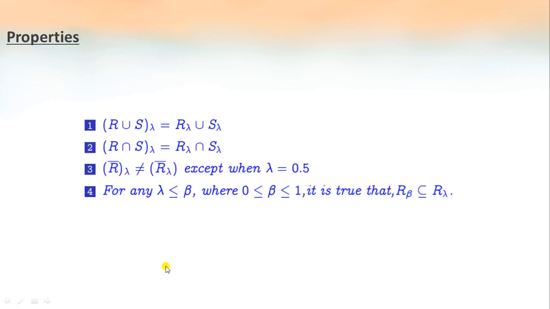And these are the properties of relation. Union: R union S whole lambda equals R lambda union S lambda. Similarly for intersection, R lambda intersection S lambda. And the complement will not be the same, except when lambda equals 0.5. Similarly, for any lambda less than or equal to beta, where 0 is less than or equal to beta less than or equal to 1, it is true that R beta is a subset of R lambda.